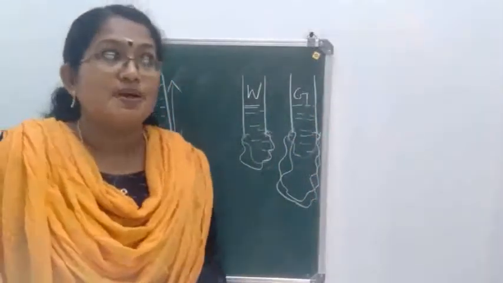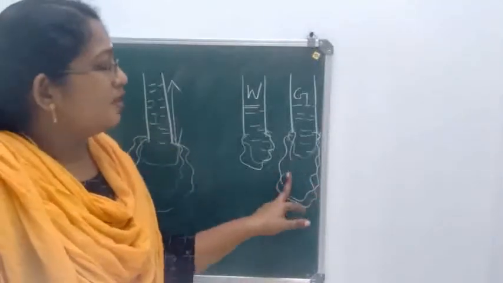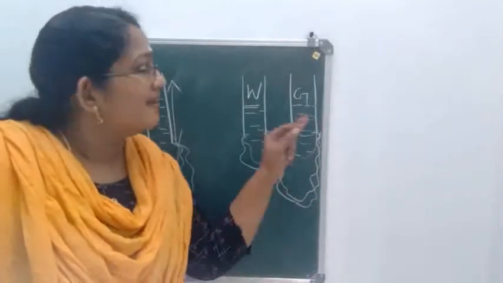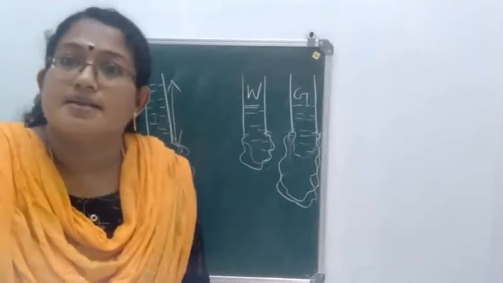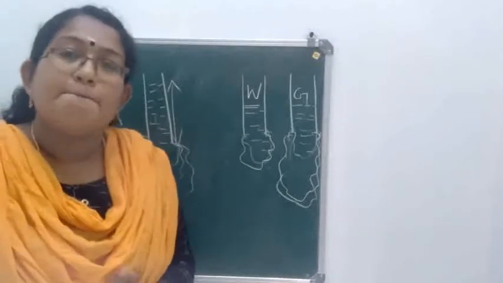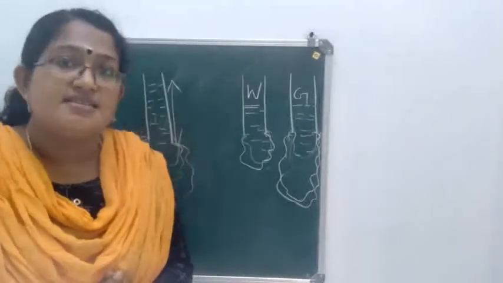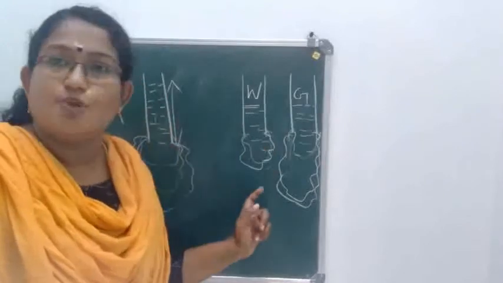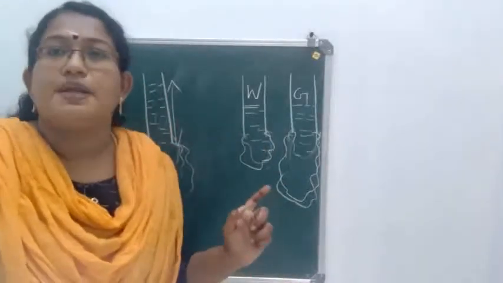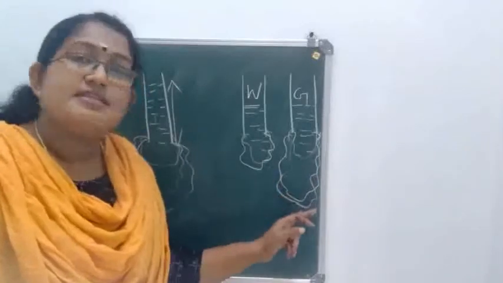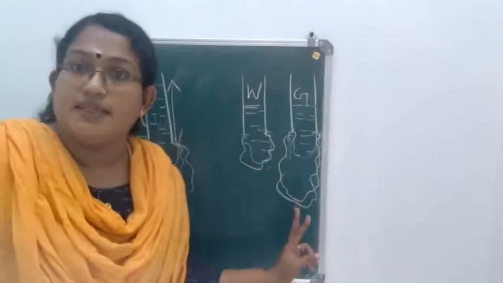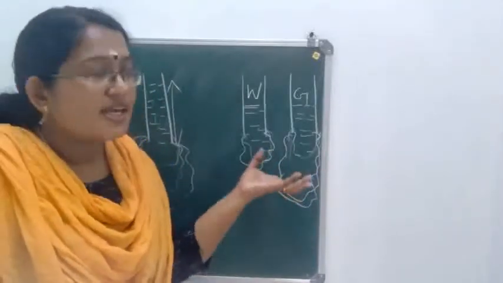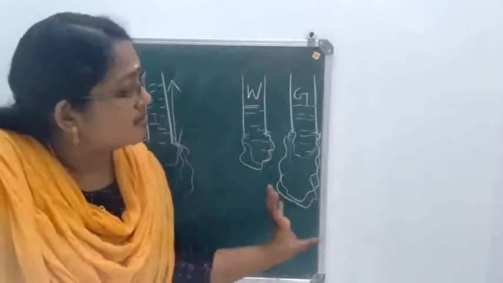So in which one does the balloon get bulged more? In the case of glycerin or mercury. Can you tell me what is the reason? That is, pressure depends on density. That is the second thing you have to keep in mind. Liquid pressure depends on density. Density of glycerin or mercury is more than that of water. So the pressure exerted by glycerin or mercury is more and the balloon gets bulged more.